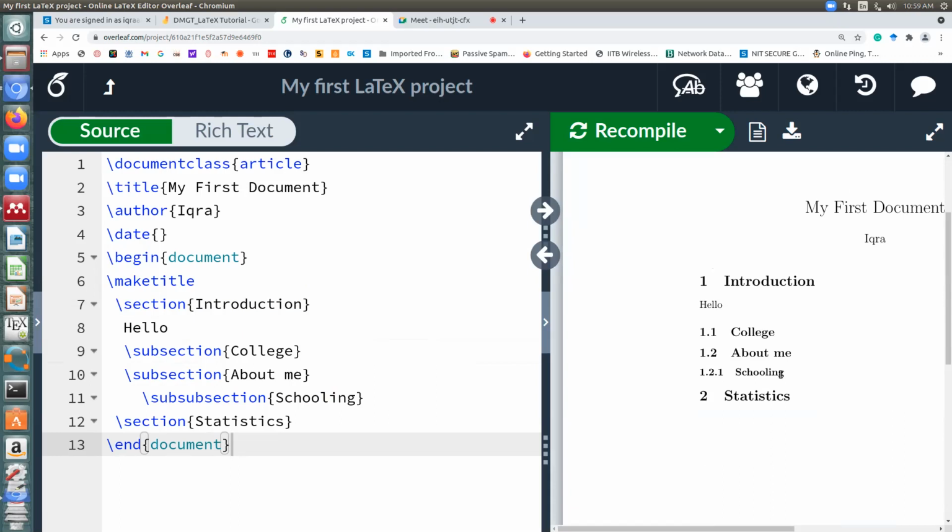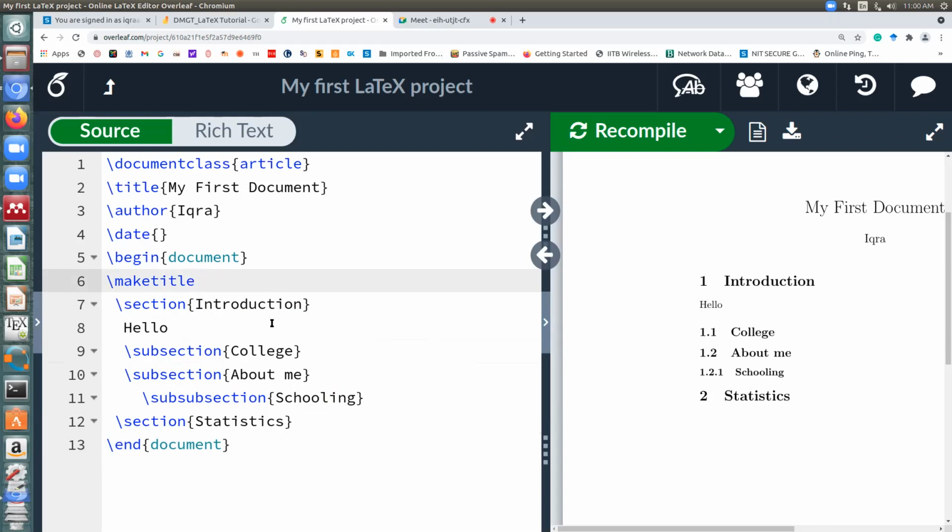And what I normally call the magic of LaTeX is, if you have to generate a table of contents, has anyone ever generated a table of contents in Word? It's really a painful exercise unless you use some automatic command. Here you can easily generate a table of contents with just a single command.